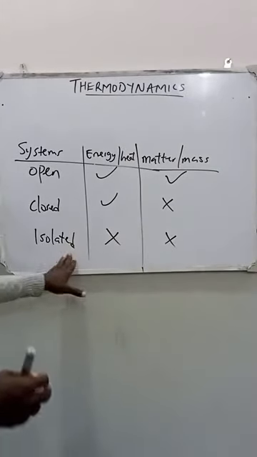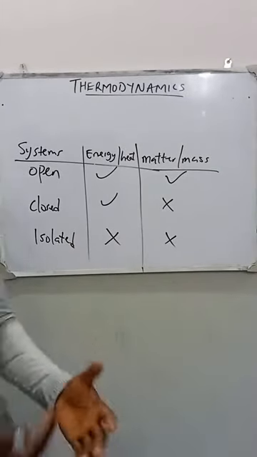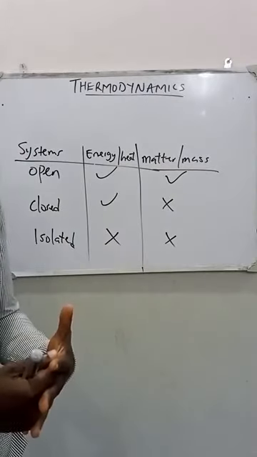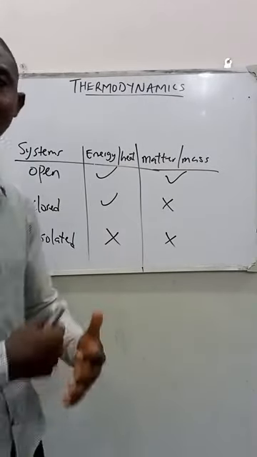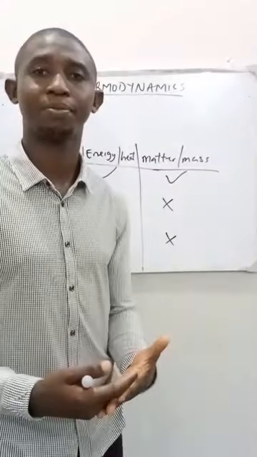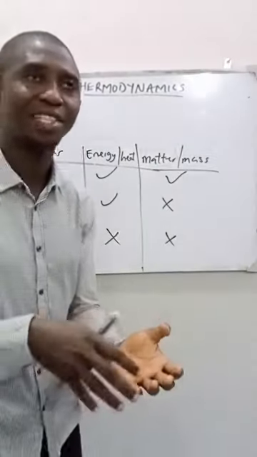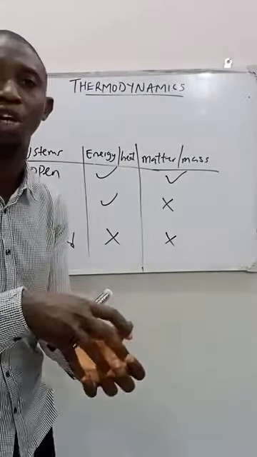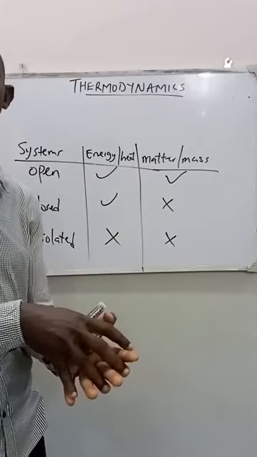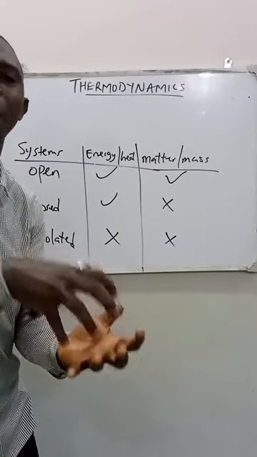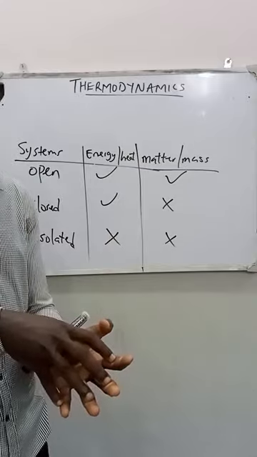For an isolated system, we can consider the case of a thermoflask. We all know the flask. We use a flask to preserve the temperature of water for a particular period of time that we want to use that water.